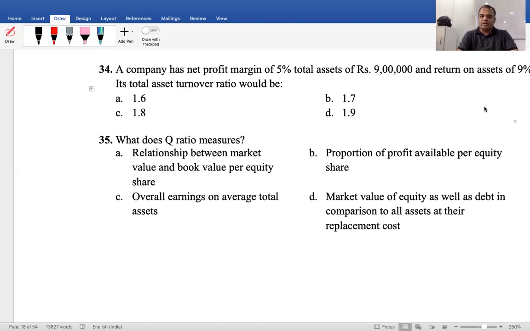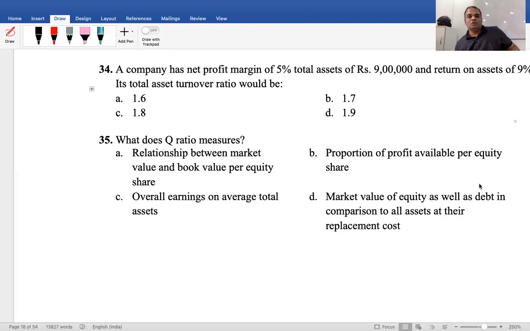Net profit margin 5%. Total asset 9 lakhs. Return on asset 9%. Listen here. Total asset 9 lakhs. Return on asset is how much? 9%. 9 lakhs into 9% is equal to how much? 81,000 net profit. Clear? 81,000 net profit is equal to how much percentage? 5% of total sales.